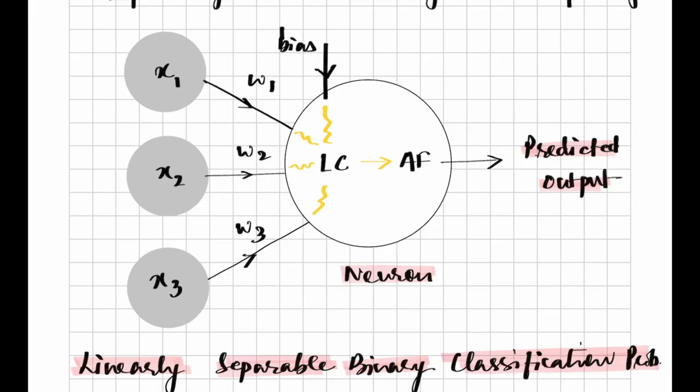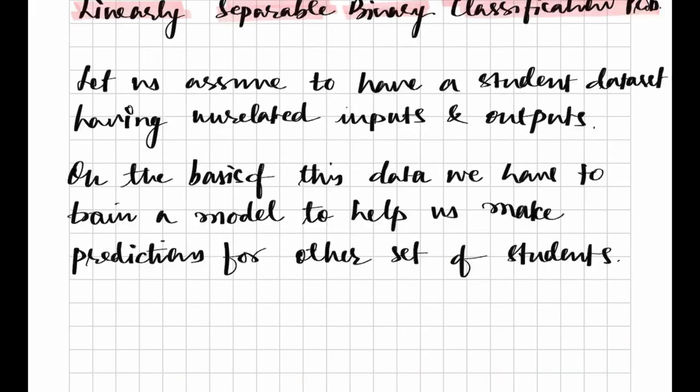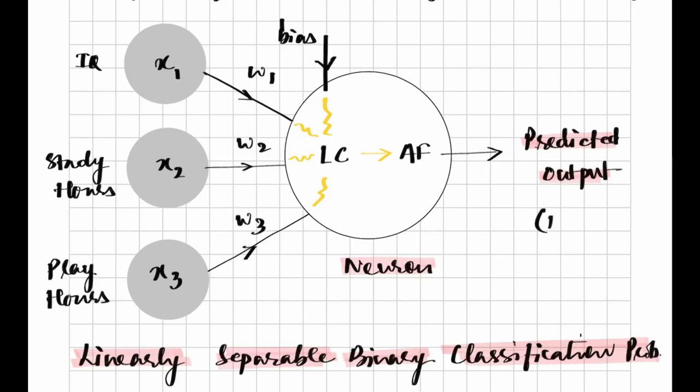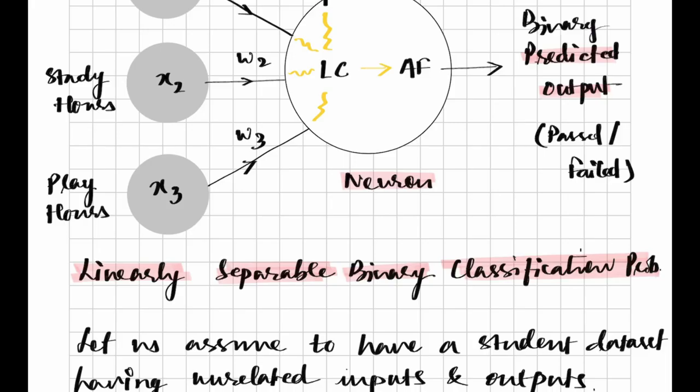Now let me quickly help you understand what these values x1, x2, x3 are and what exactly we are trying to do in this example. So here let us say we have a student data set which has inputs and outputs. On the basis of this data, we have to train a model to help us make predictions for other sets of students. Now let me quickly create a data set for you where we will assume that x1 is the IQ of students, x2 is the number of study hours and x3 is the play hours, and the output is whether the student passes or fails, that is, a binary output.